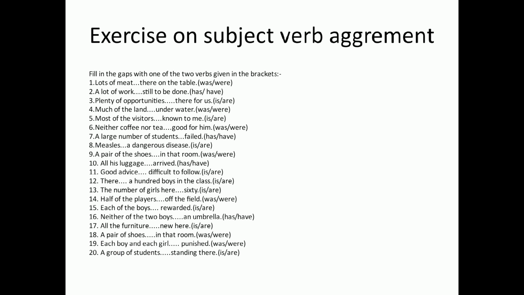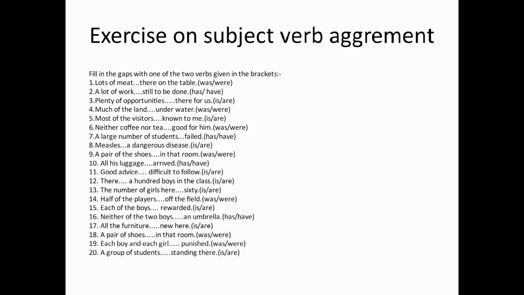Question number 8, measles dash a dangerous disease. Options are is and are. Question number 9, a pair of shoes dash in that room. Options are was and were.